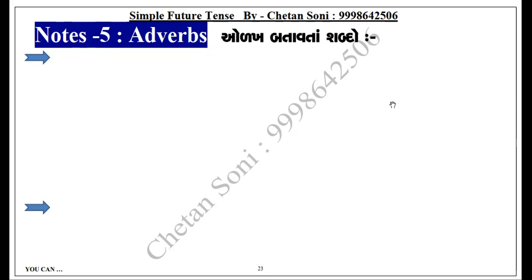For example, I'll check water tomorrow. So tomorrow is mentioning that it will happen tomorrow. Tomorrow is the word which mentions the time of the action. Okay, so adverbs are there, but even without these time indicators, we have already understood how the tenses work. Say with me: Nancy will become a pilot. So the tense is already there, simple future tense. It is not needed to attach any adverb like a time indicator.